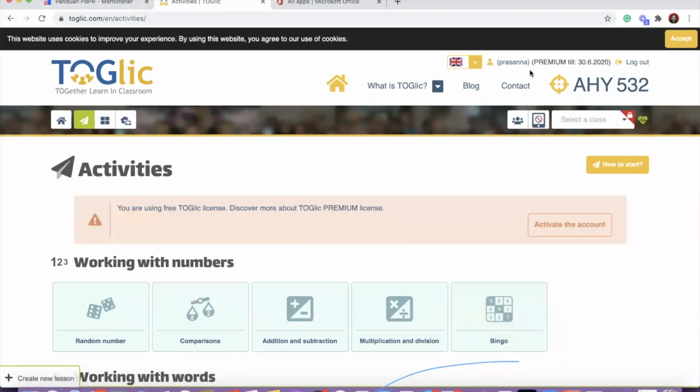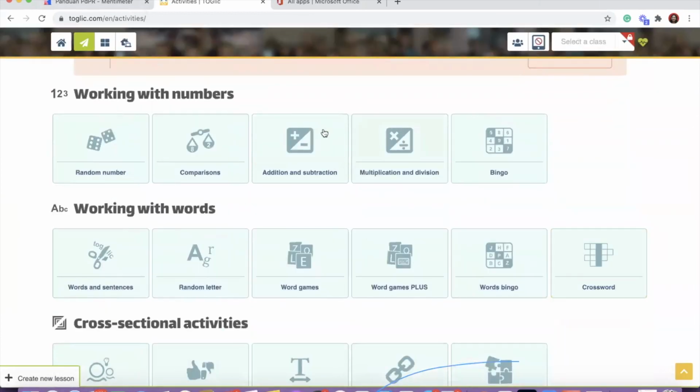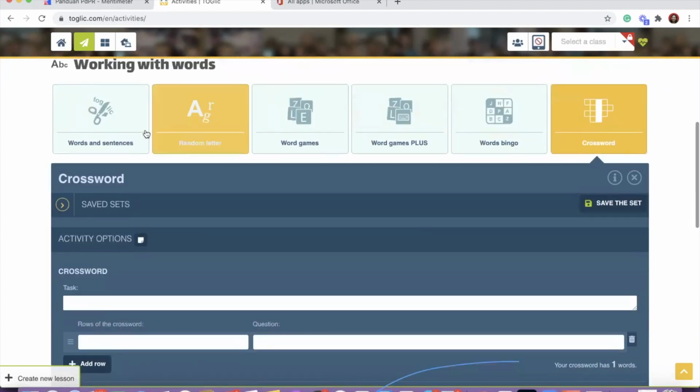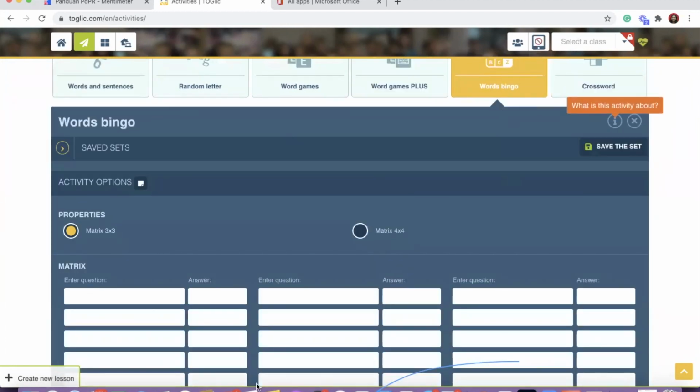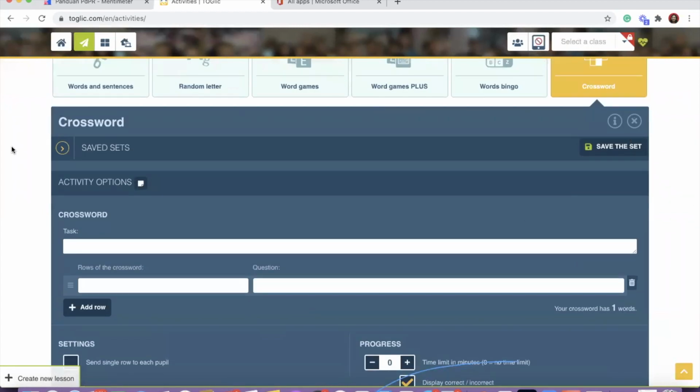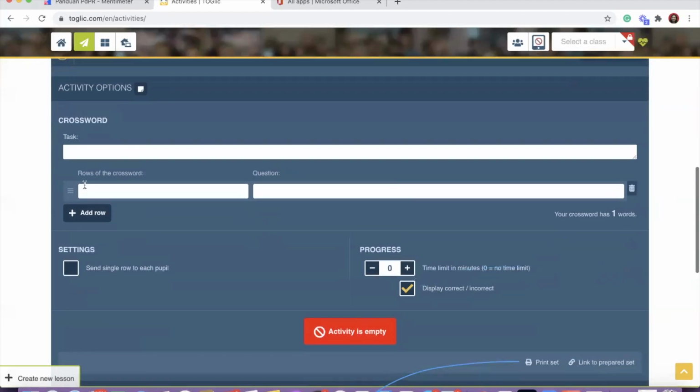Okay, I'm using 365 login. It's a premium account. So here you can see these are the types of activities that you can create for your students. You can do a random number, comparison, addition, subtraction, multiplication, bingo, word puzzle, crossword, so many things that you can do. Once you click, you have the option to create. So let's say you want to create a crossword puzzle. You click on crossword puzzle and you will get the task.